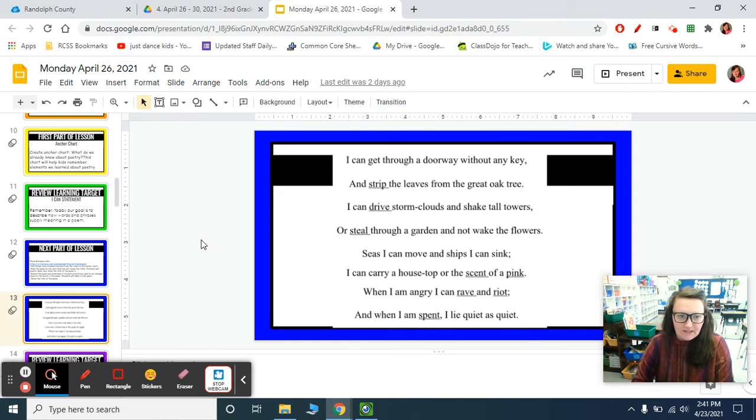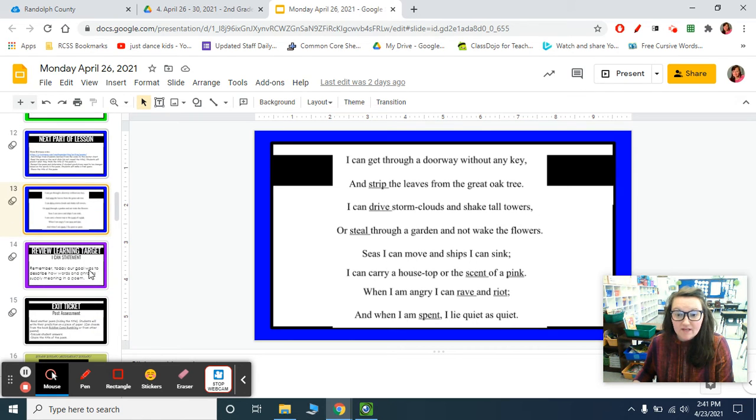All right, I'm going to tell you what it is. It is the wind. Okay, so it's talking about the wind, and I'll explain why. It says, I can get through a doorway without any key. I can go under the doorway and strip the leaves, or take the leaves off, a great oak tree. I can push storm clouds and shake tall towers, or steal, which means go through quietly, a garden and not wake the flowers. Seas I can move and ships I can sink, remember with storms.